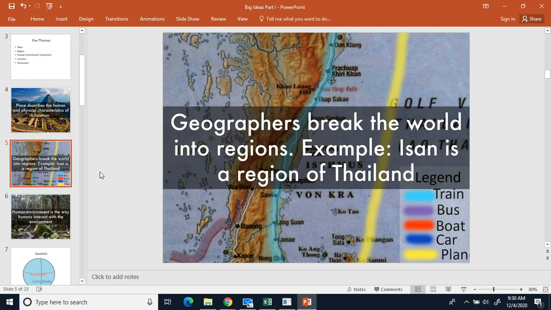The second one is region. If you're looking at regions, you break the world down into regions. Now, regions can be countries, they can be states, they can be cities. Those are all different regions. So for example, if you're talking about Indiana, Indiana is a region of the United States. And in our picture here, Isan, which is right here, is a region of Thailand.